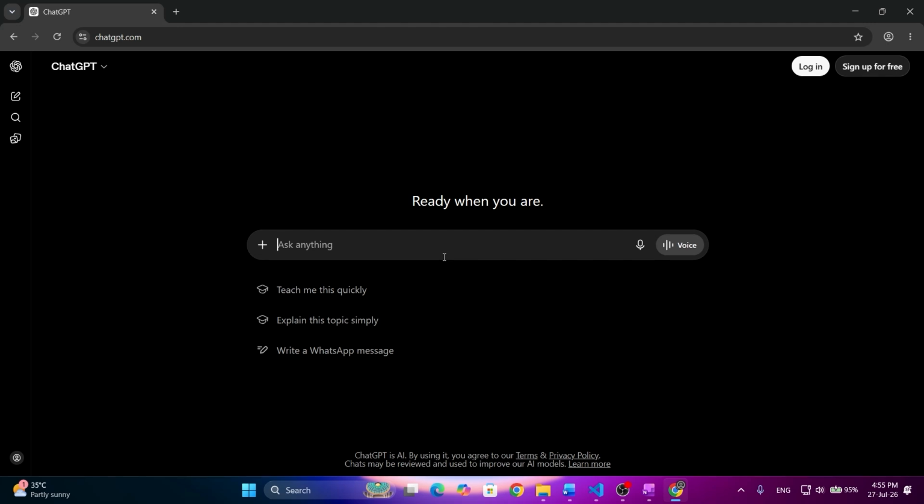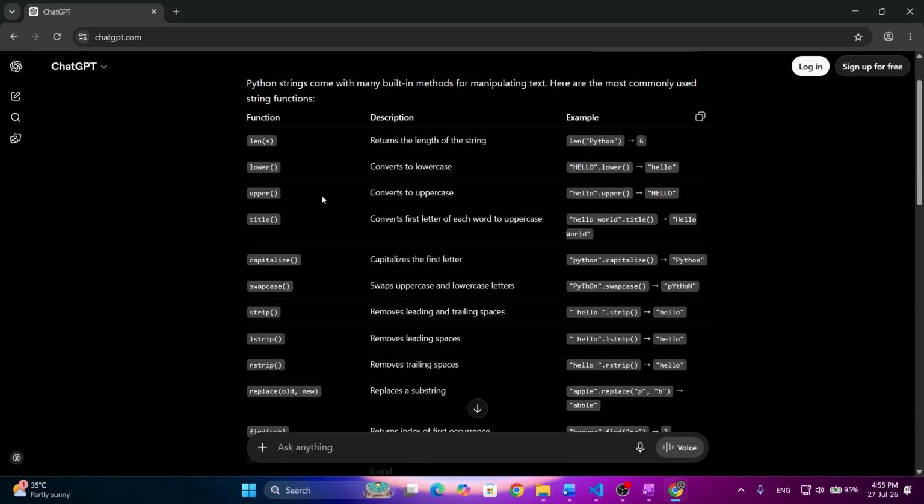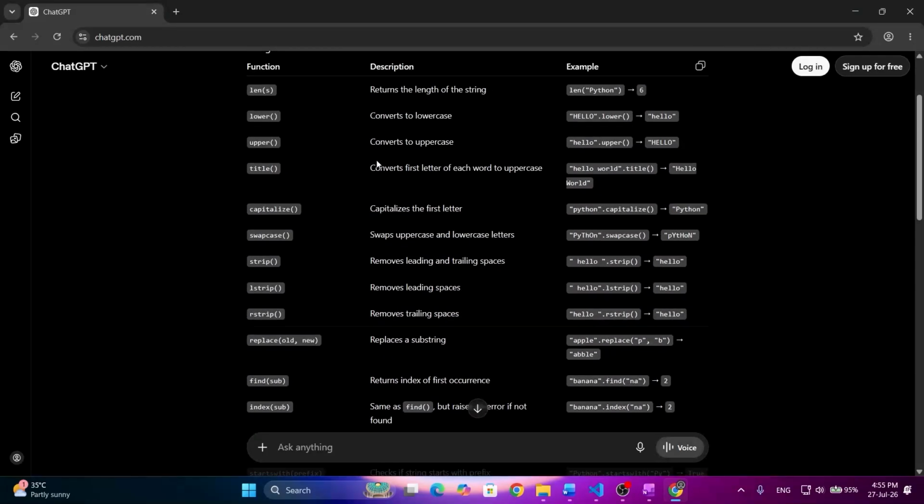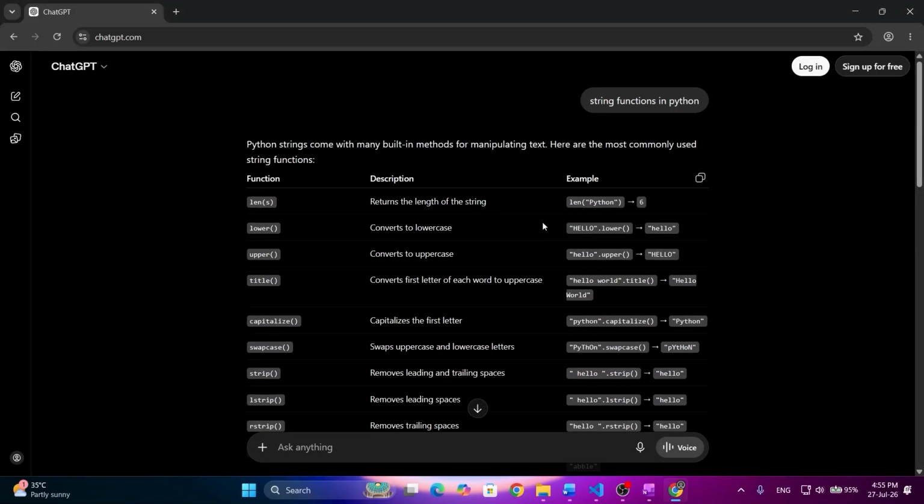Come to ChatGPT and just type string functions in Python. You will get a list of various functions. You can just read it and try it yourself in VS Code. Just execute it once, and then you will be able to understand and remember each and everything. So we have started from the length function, len. It returns the length of the string. We have done this example.